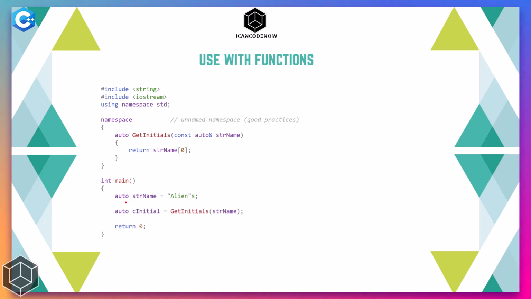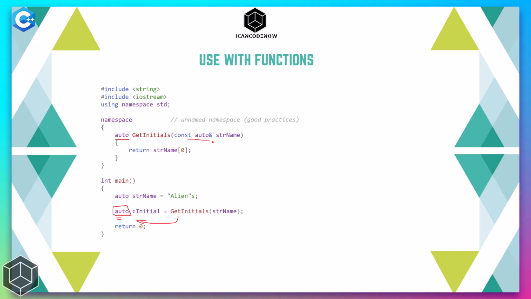So let me simplify this. So we have used auto here, as a variable type. So this auto here is a character type, and it is deduced from the return type of this function. So as you can see, using auto simplifies the things that we do on a usual basis, on a day-to-day basis, like declaring data types or returning from functions or providing arguments and things like that. We can use auto to simplify logic and simplify the code.